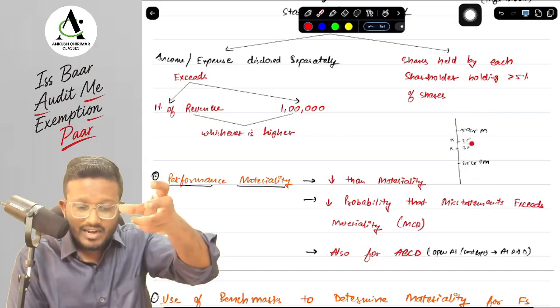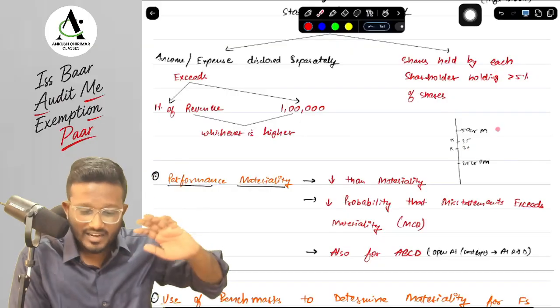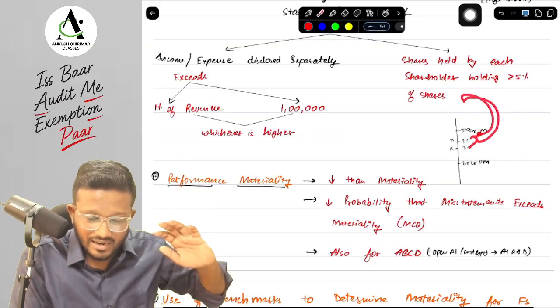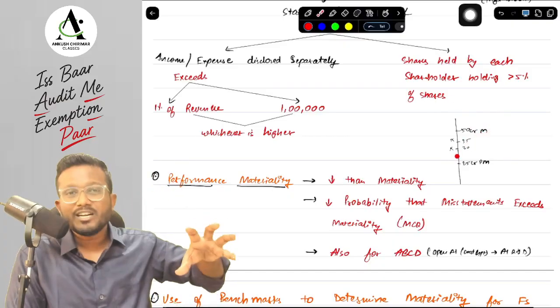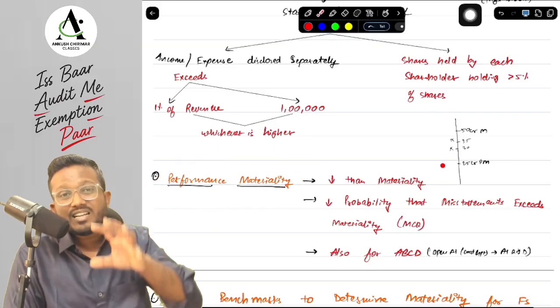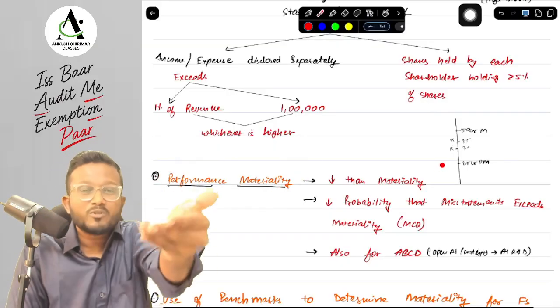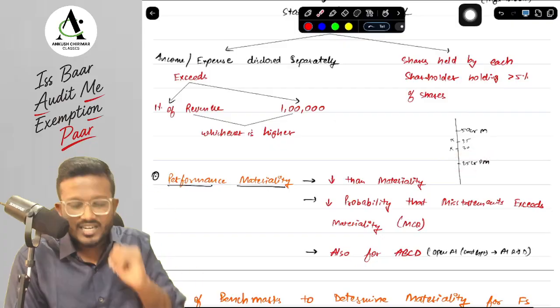But it may so happen that there are two misstatements, 35 and 30 crore, which we haven't checked or corrected, and combined, aggregated, they exceed the materiality. To avoid this situation, we set performance materiality. What is performance materiality? The materiality set by the auditor to perform the procedures. While performing the procedures, we will consider this performance materiality. Suppose we have set it at 25 crore.